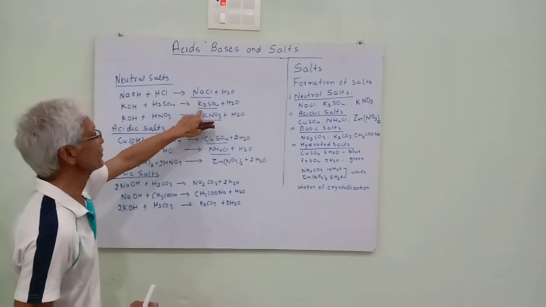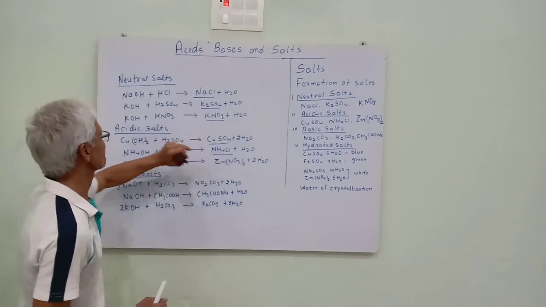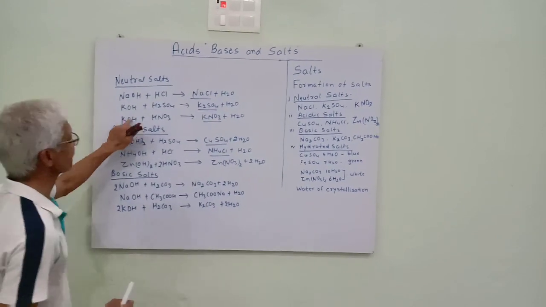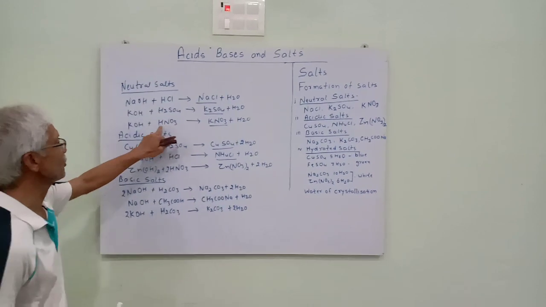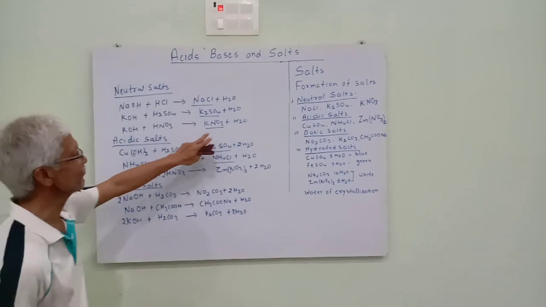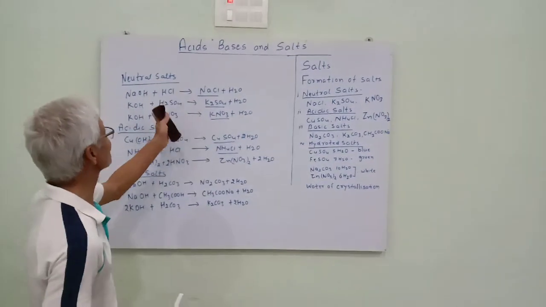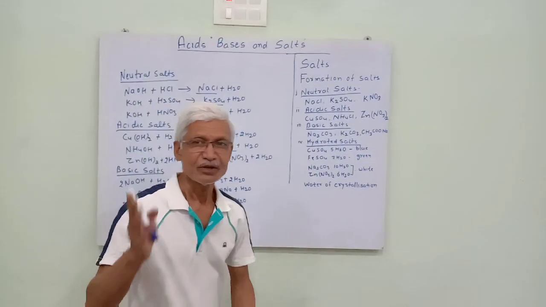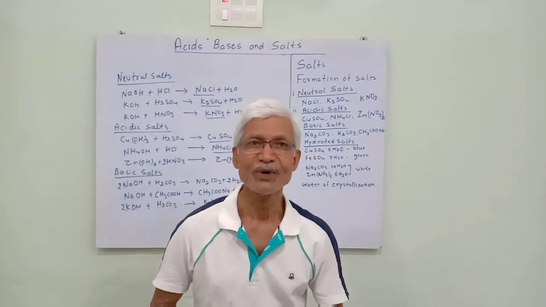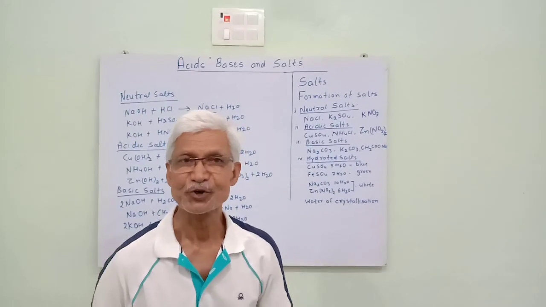It produces potassium sulfate and water. KOH reacts with nitric acid. It is a strong acid and it is a strong base. When they react, they form potassium nitrate. It is a neutral salt. In this way, we can say that neutral salts can be formed by the reaction of strong acids and strong bases.